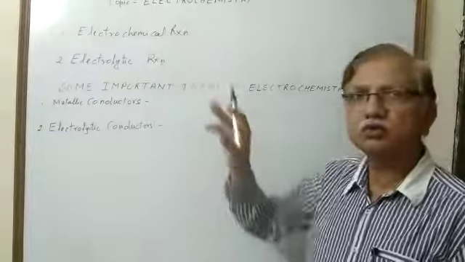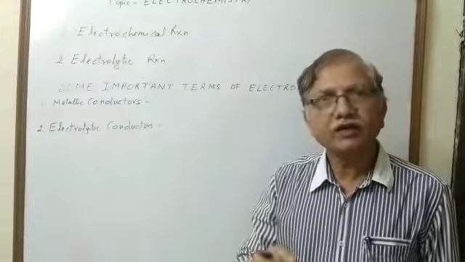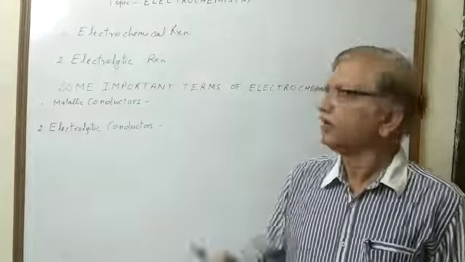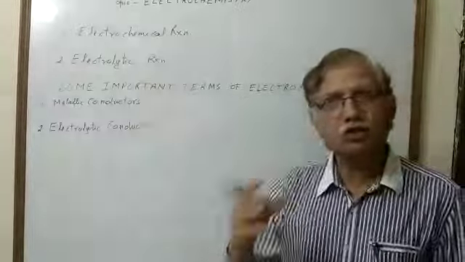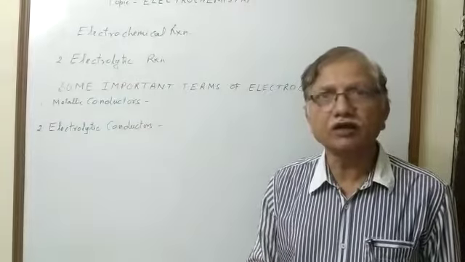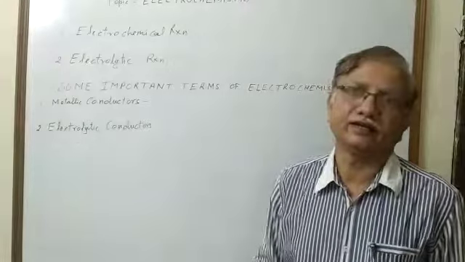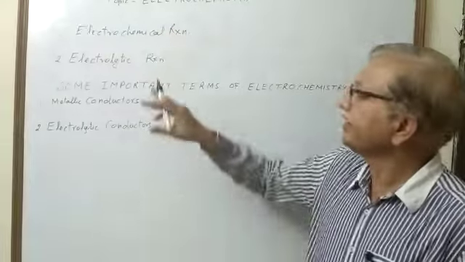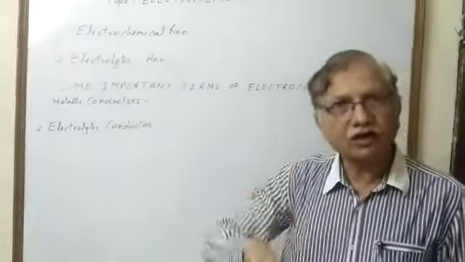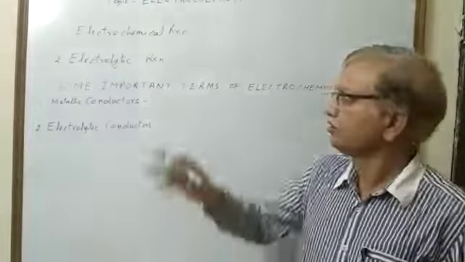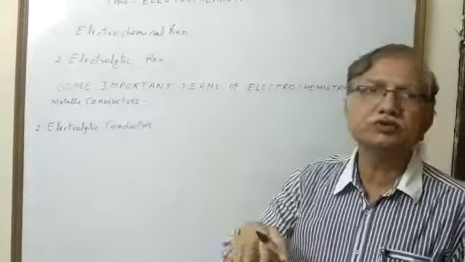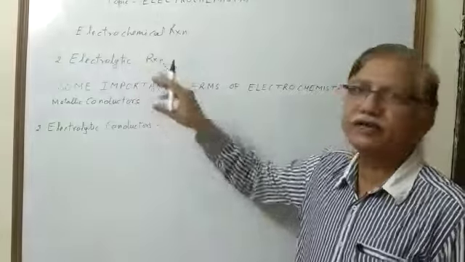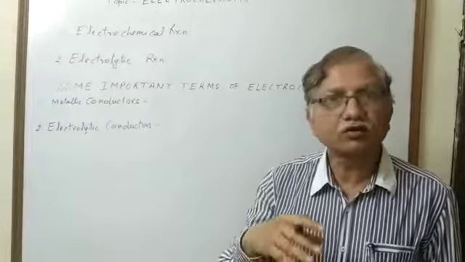Electrochemical reactions are those reactions which occur spontaneously and produce electricity. And electrolytic reactions are non-spontaneous reactions which occur on passing electric current. So, electrochemical reactions produce electricity when they occur, and electrolytic reactions occur when we pass electric current. These electrochemical reactions are used in galvanic cells where we produce electricity, and electrolytic reactions are used in the electrolysis